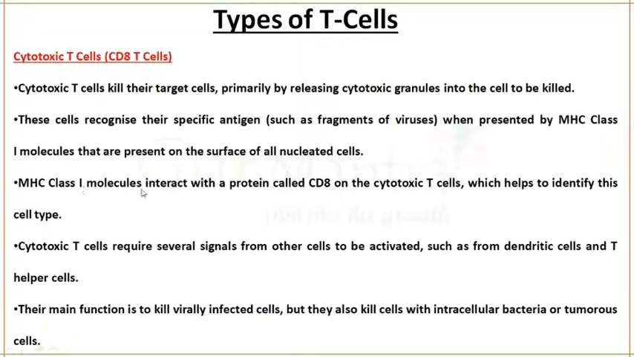The MHC class 1 molecules will interact with the protein called CD8, which is a marker present on the cytotoxic T cells, and this is useful for the identification of TC cells. The TC cells are required to be activated by dendritic cells and T helper cells. So T helper cells and dendritic cells will help in the activation of TC cells. The main function of this cell is to kill virus infected cells; cancer cells and tumor cells will be killed by TC cells.